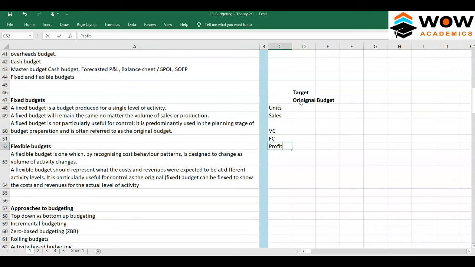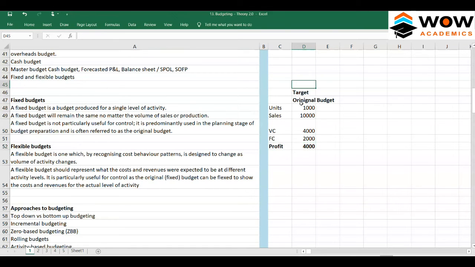They want to sell 1,000 units. The amount of sales is going to be 10,000. Variable cost is going to be 4,000. Fixed cost is going to be 2,000, and profit would be 4,000. So that's the concept. This is the original budget.